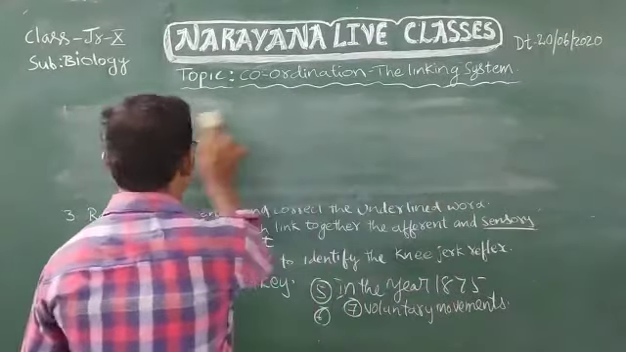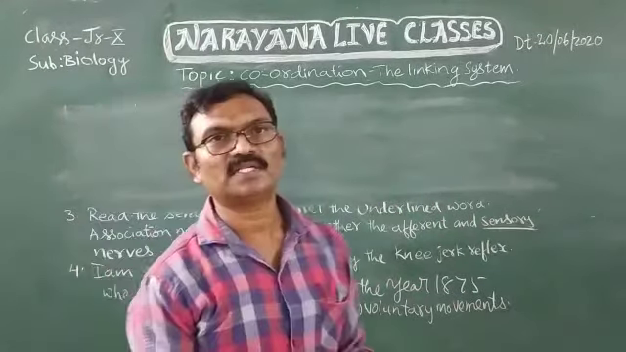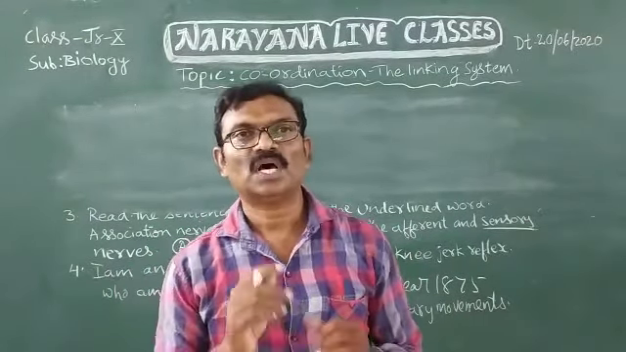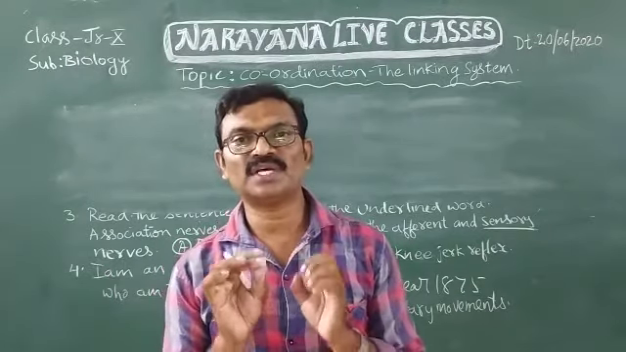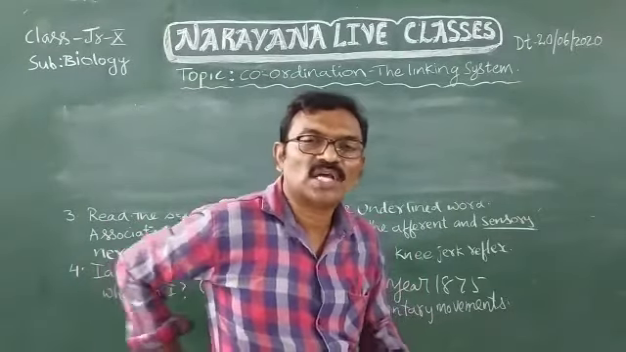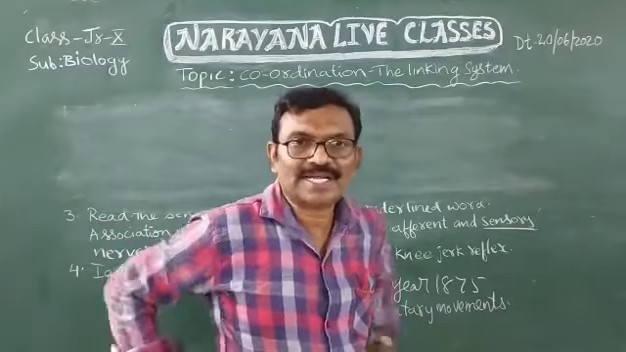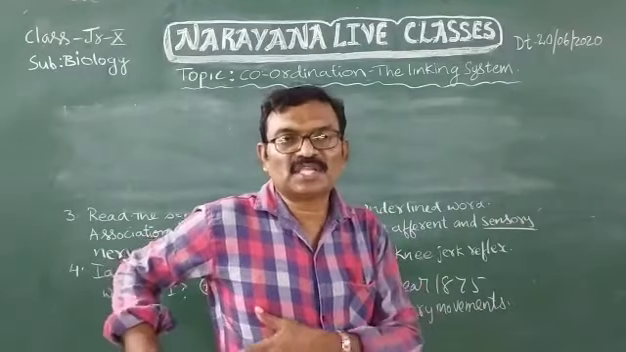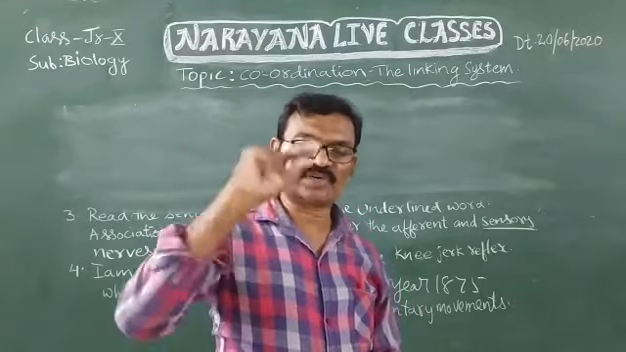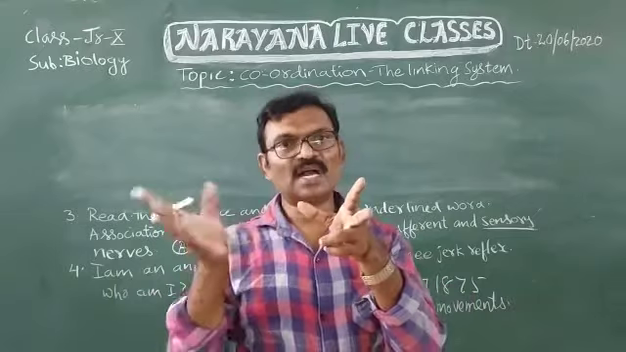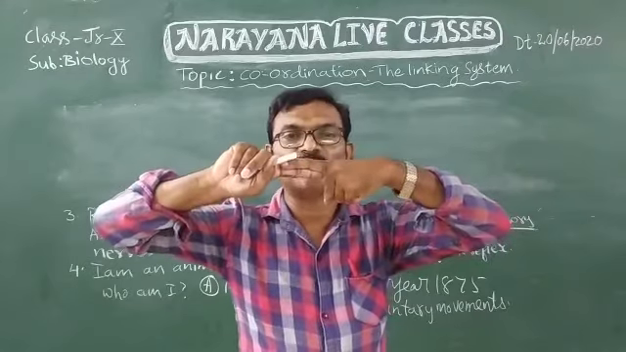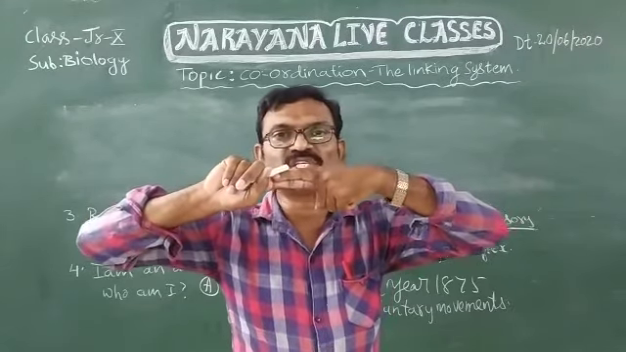What is the eighth question given in the assignment? How are the association nerves formed? Association nerves are formed by union of afferent and efferent nerves. From the spinal cord, association nerves originate. In these association nerves, we can see two types of nerves: afferent nerves and efferent nerves. That means sensory nerve and motor nerve are packed together, tied together, like a bundle. Those nerves are called association nerves.